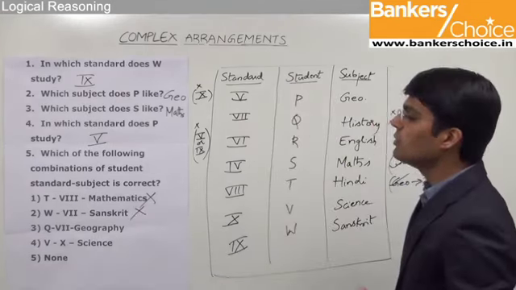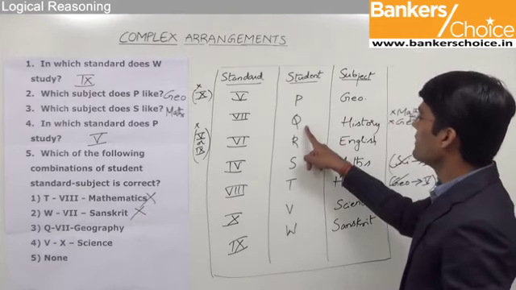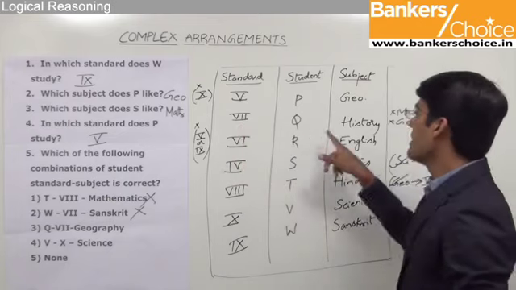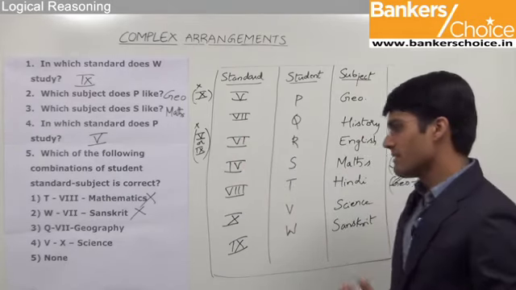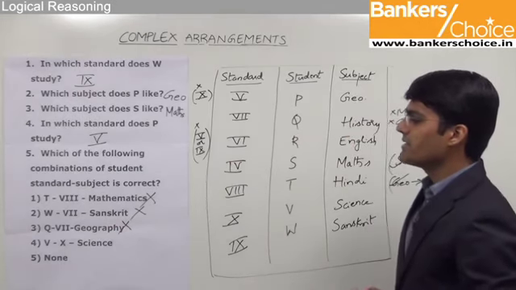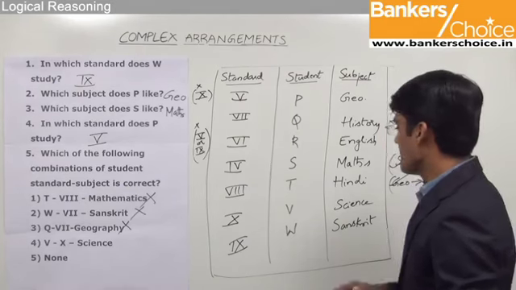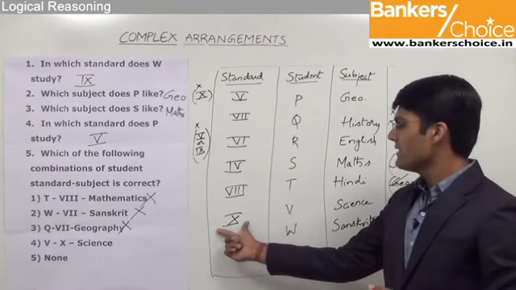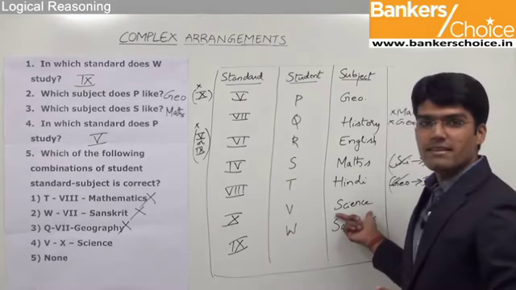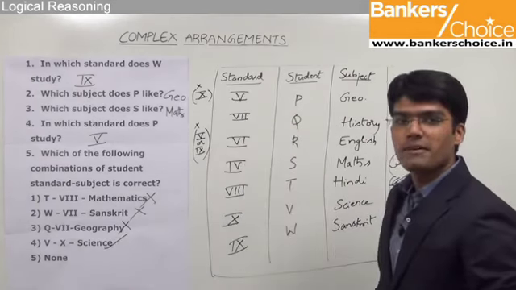The third option is Q in 7th standard with favorite subject geography. If you can see, Q studies in 7th standard but his favorite subject is history. So we can say that third option cannot be the answer. And the last option is student V in 10th standard and he likes science. If you can see here, V studies in 10th standard and his favorite subject is science. So fourth option should be the answer for question number 5.